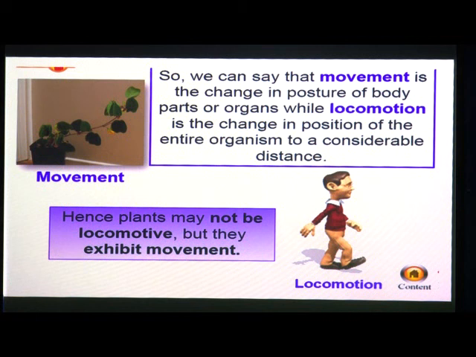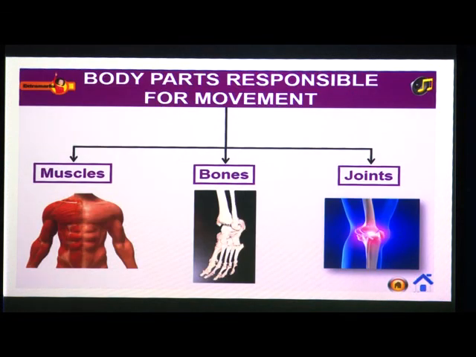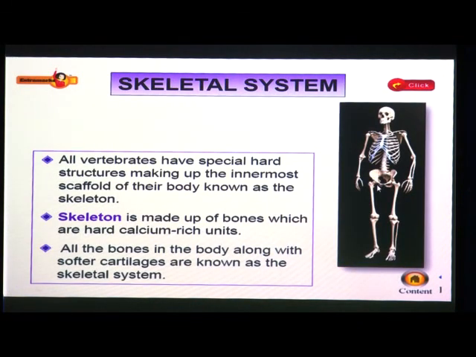So, we are going to see about our body parts. Body parts responsible for movements are muscles, bones and joints. So, we are locomotives. Our body parts help us in the movement and locomotion. So, which are the body parts responsible for our movements? Those are muscles, bones and joints. Let us see about our skeletal system.